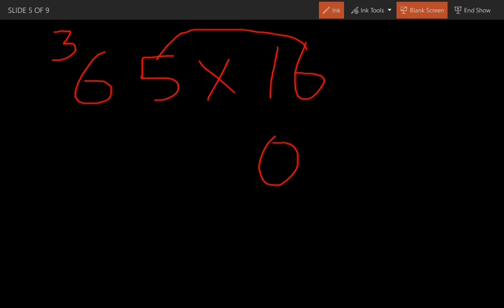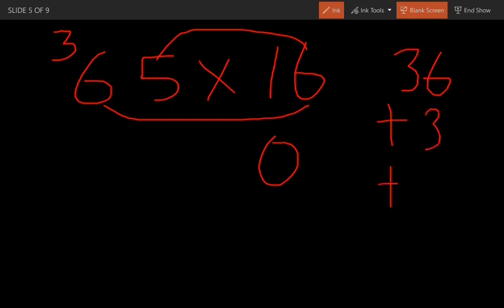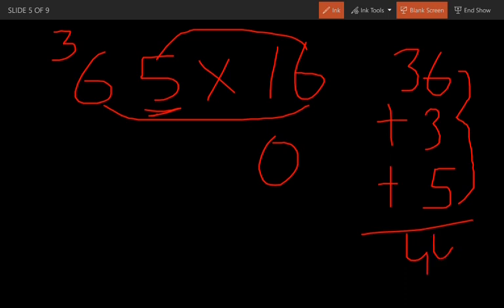Now the next step, multiply these both: 6 into 6 is 36. Now add the carry and the previous number, which is 5 over here. So 36 plus 3 plus 5 is 44.